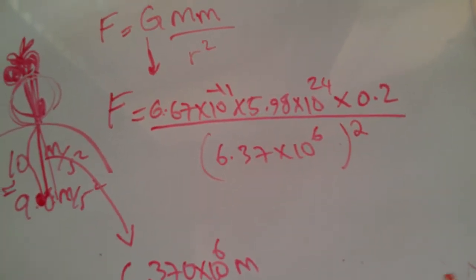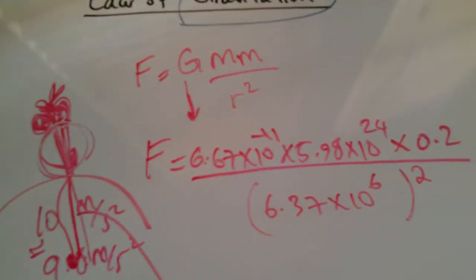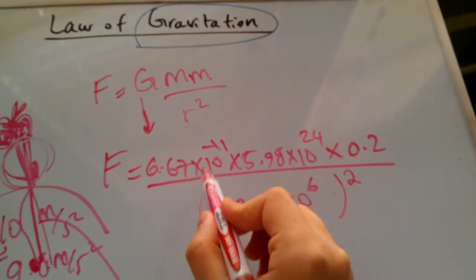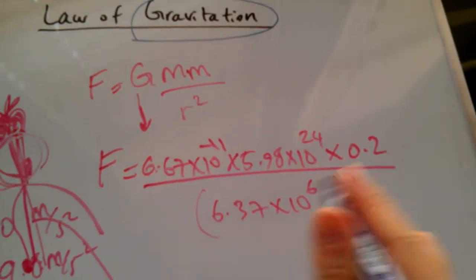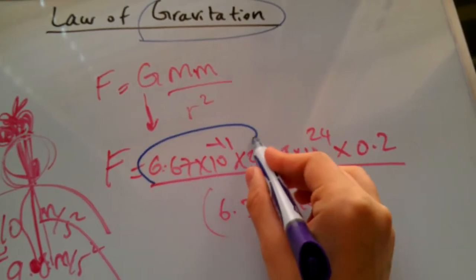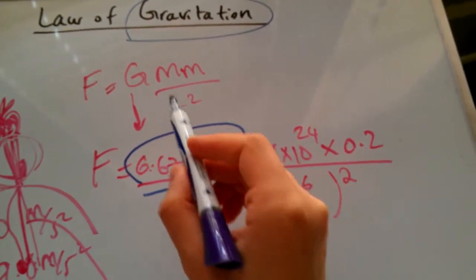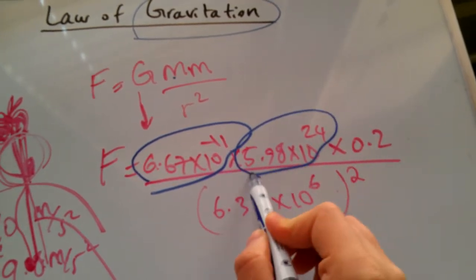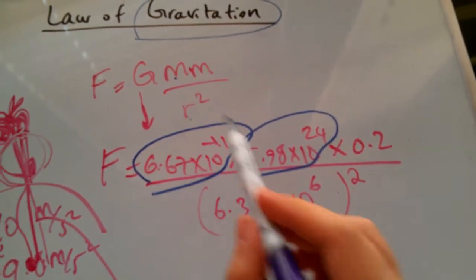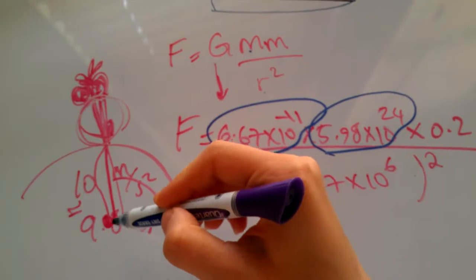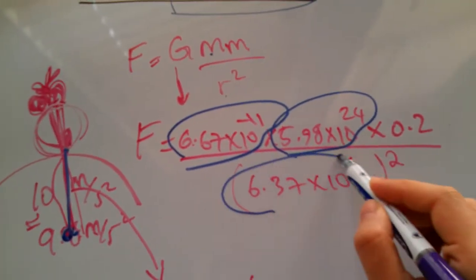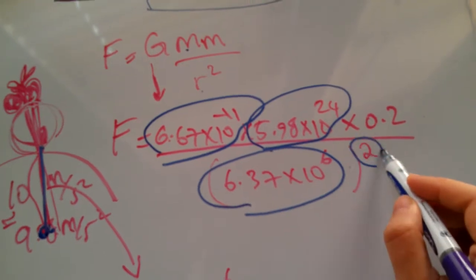So G is a constant number. The mass of Earth is also a constant number. The radius of Earth is also a constant number that's going to be squared.